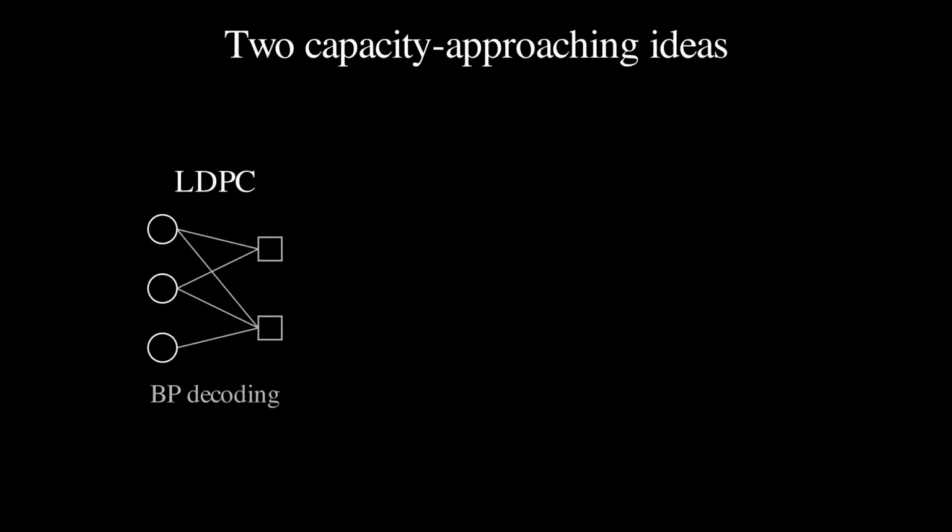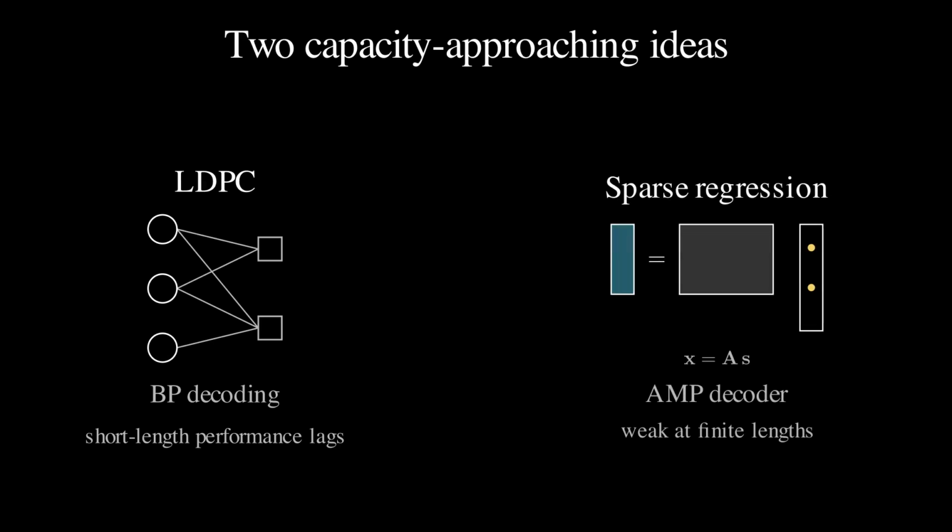Low-density parity check codes are capacity approaching and decode efficiently under belief propagation on their factor graph. Yet at the short to moderate block lengths where spatial coupling is impractical, they leave performance on the table. Sparse regression codes come from the sparse recovery tradition. Under approximate message passing, they reach the Gaussian channel capacity, but they are weak at finite block lengths.